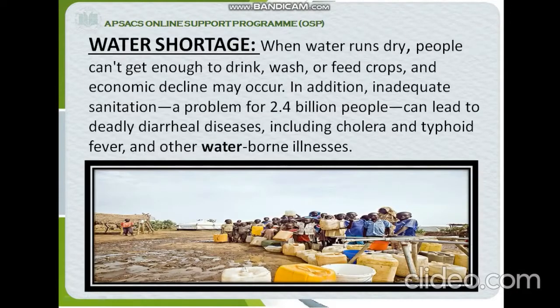When water runs dry, people cannot get enough to drink, wash or feed crops, and economic decline may occur. In addition, inadequate sanitation, a problem for 2.4 billion people, can lead to deadly diarrheal diseases including cholera and typhoid fever and other waterborne